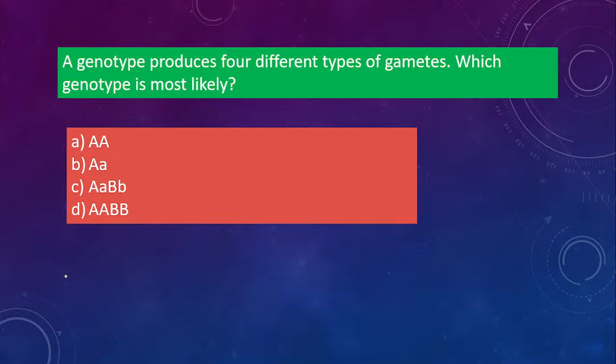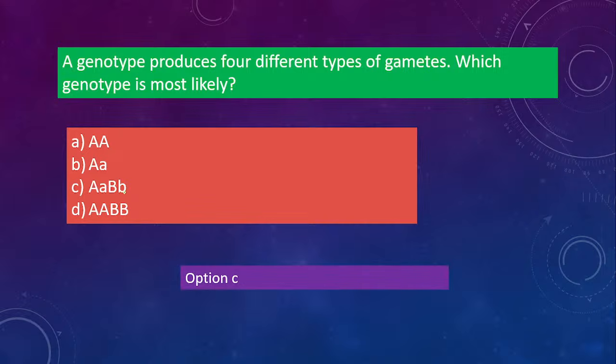Next one, a genotype produces 4 different types of gametes. Which genotype is most likely? Option A, capital A, capital A. Option B, capital A, small a. Option C, capital A, small a, capital B, small b. Option D, capital A, capital B. Which one produces 4 different types of gametes? I need 4 gametes. So the correct answer is option C.